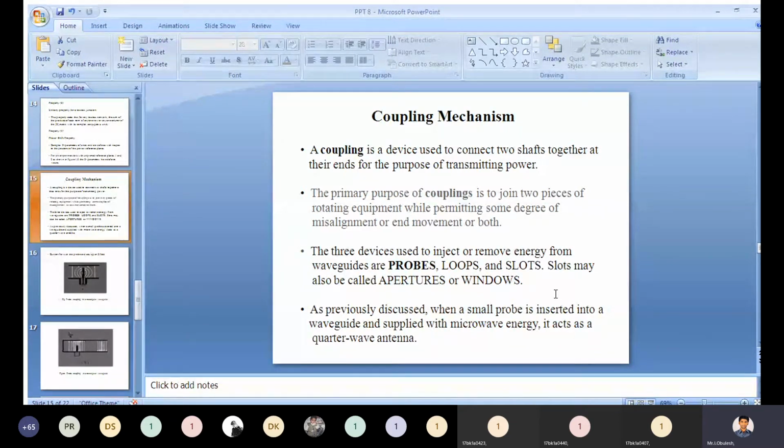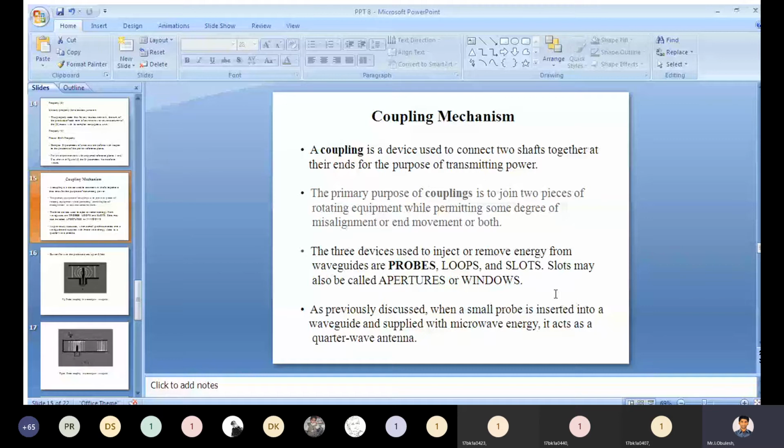There are three devices used to inject or remove the energy from the waveguides. If you want to remove the power or energy from the waveguides, we need to use these devices.